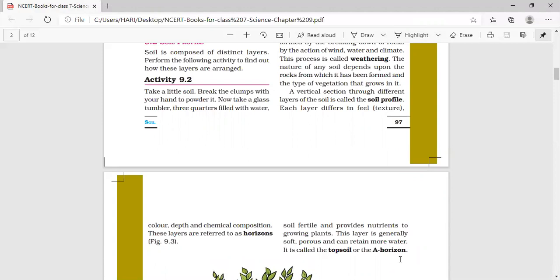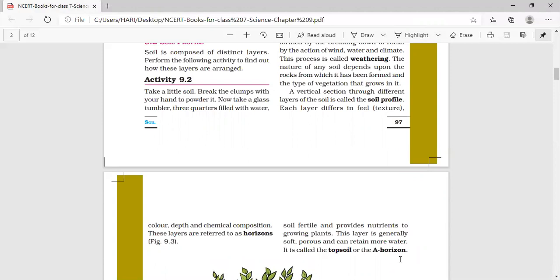So the soil profile shows various layers and there is much variation in the texture, color, depth and chemical composition of these different layers. Now we will see about each of these layers.